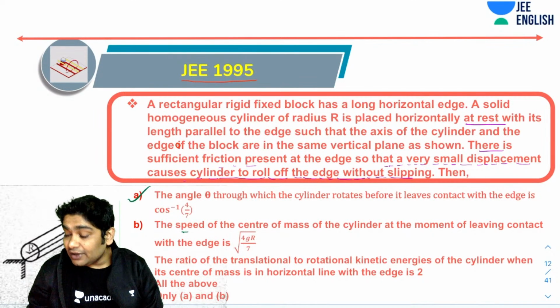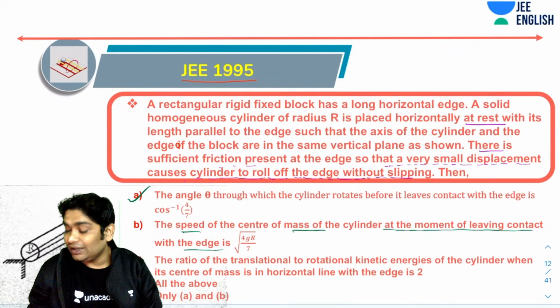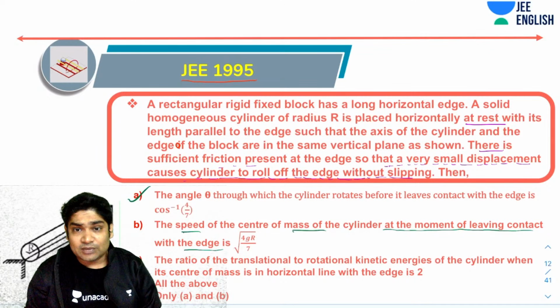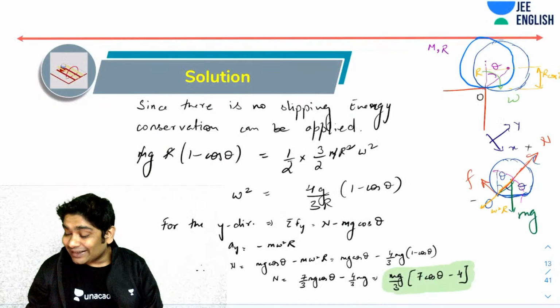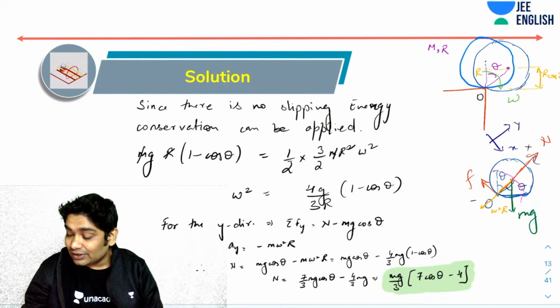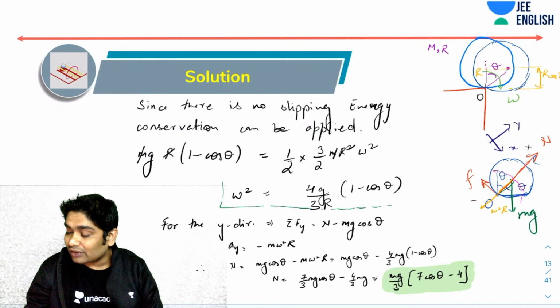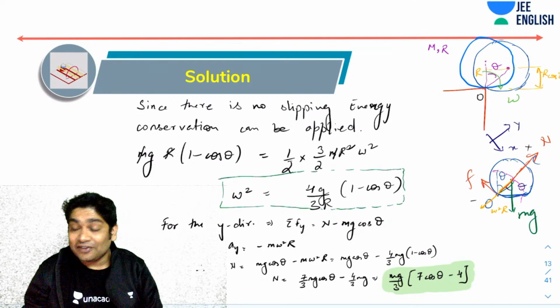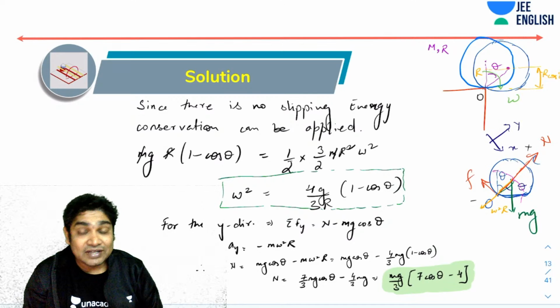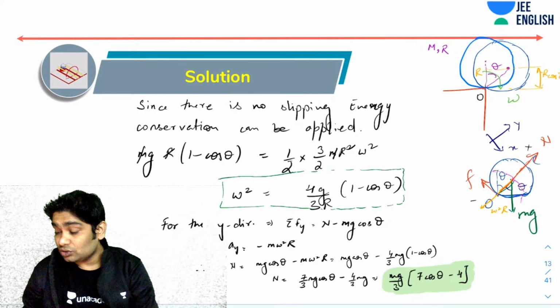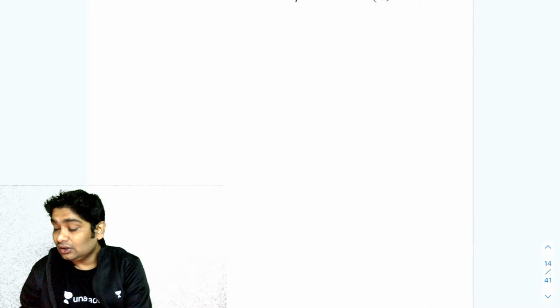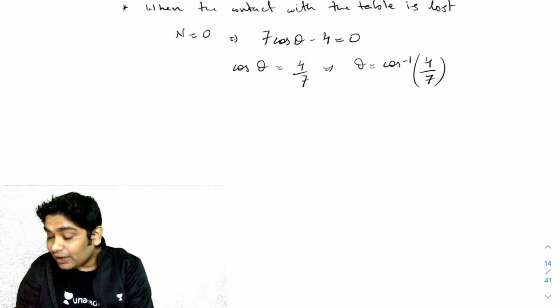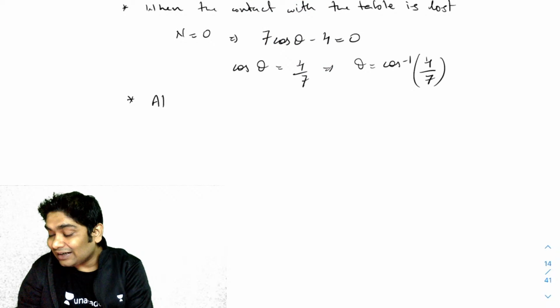Okay, next let's see what it says. It says the speed of center of mass of the cylinder at the moment of leaving contact with the edge. So speed of CM has been asked. I already calculated the omega at any theta, right? If I know this, now I can calculate V CM also. So let's write this down. Let's find omega at this instant.